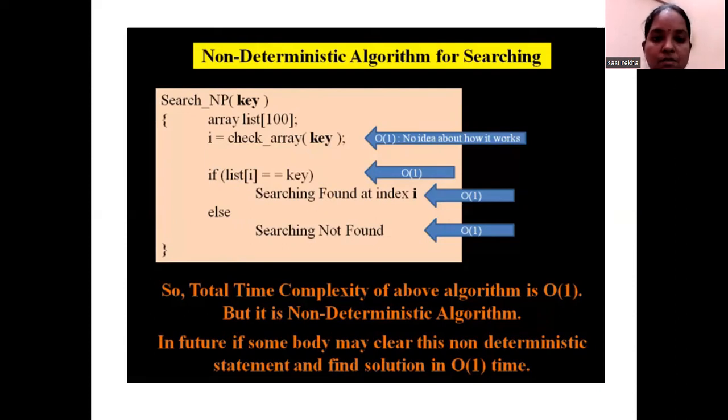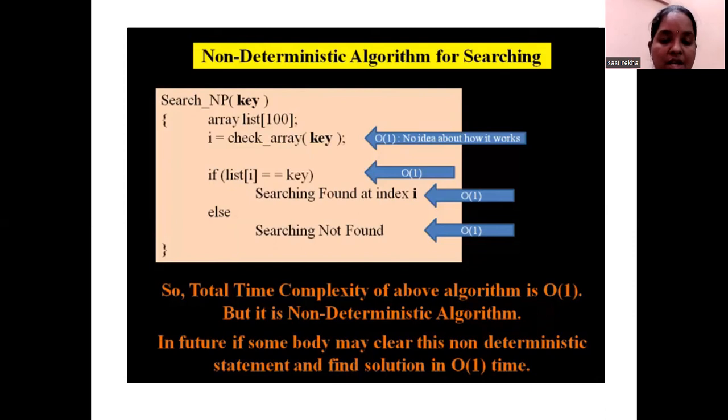But why is this a non-deterministic algorithm? Because we say that whenever your time complexity is lesser than exponential time, obviously it will come under a deterministic algorithm, right? But even though this particular pseudocode takes order of 1 time complexity, we are calling it a non-deterministic algorithm because of one statement: i = check_array(key). We don't know what this function is, how this function is actually working.